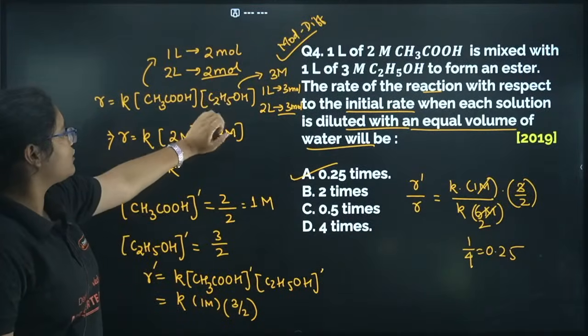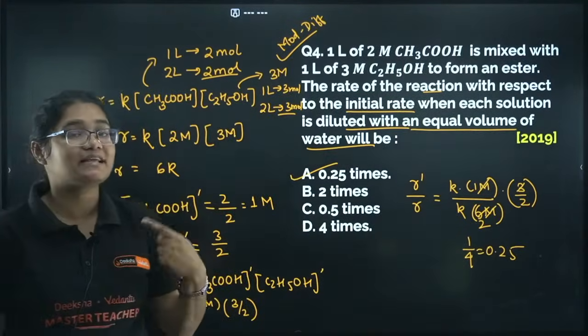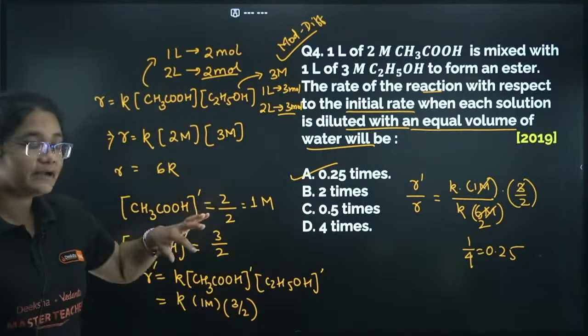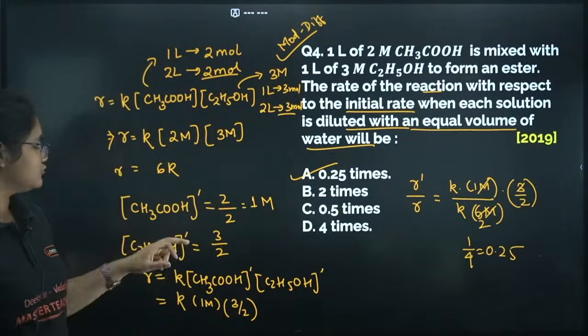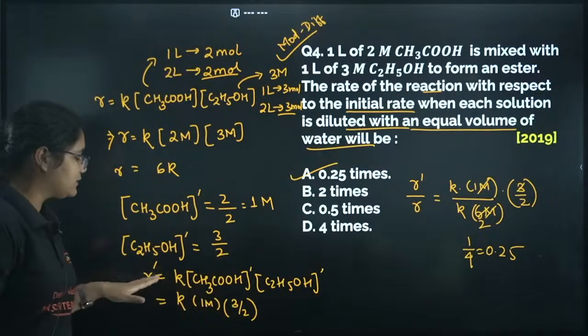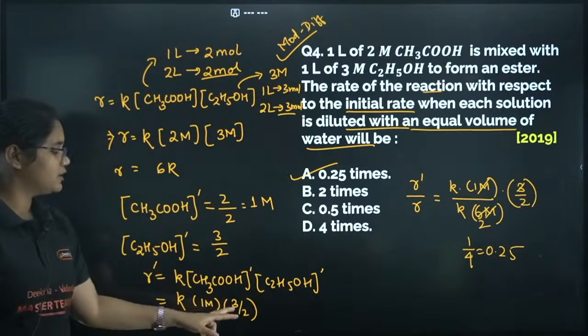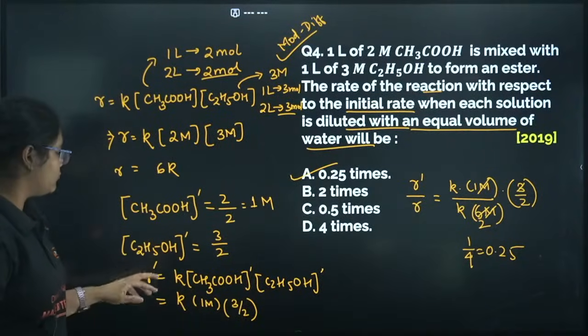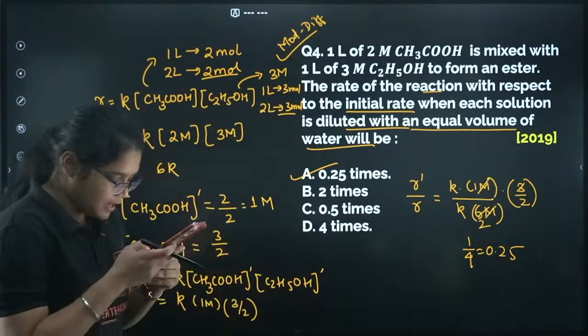Now for ethanol, 3 molar was the initial concentration. That means in 1 liter it was having 3 moles. Now I doubled it, so it became 2 liter. So now 3 moles is present in 2 liter. So what is the new concentration of ethanol? 3 by 2 molar. Now if I take the R dash, K into this one, so that will be 1 molar into 3 by 2 molar. Now if you take R dash by R, if you just take the ratio, you will get 0.25.